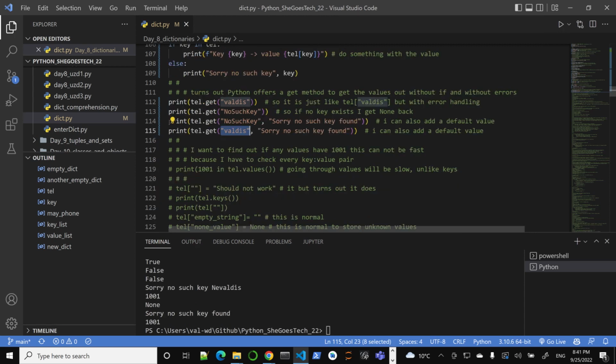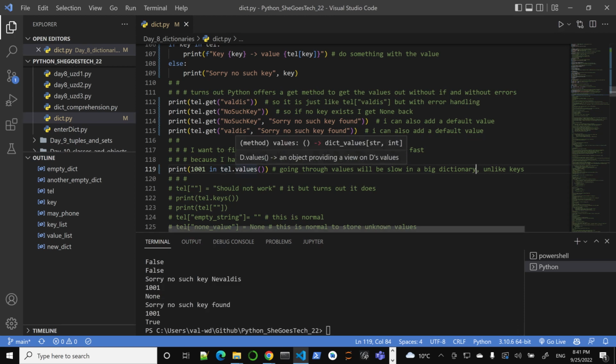Let's see what else. I usually get the question, how do I check for the values? Well, you can check. However, I should warn you. Checking for key existence is very quick. But checking values in a big dictionary will be slow. Checking for 1001 in telephone.values will be slow. It's true, but checking through values, because it has to create this and go through the list, is very, very slow.